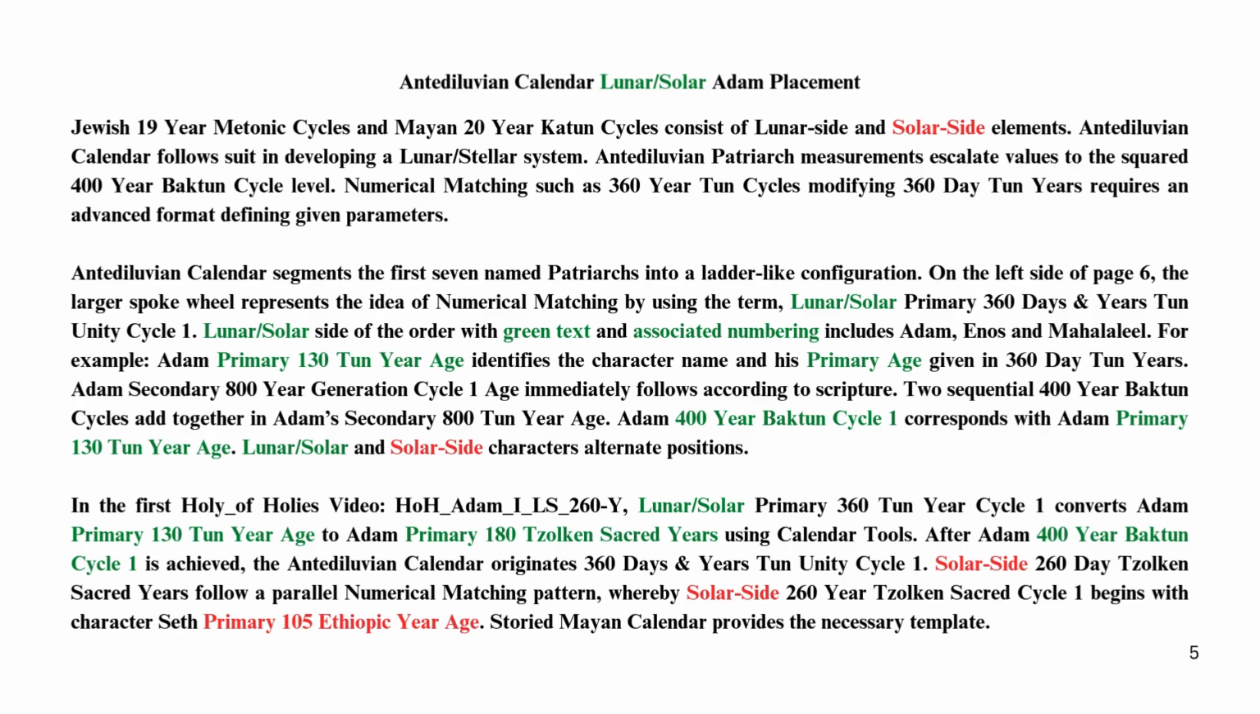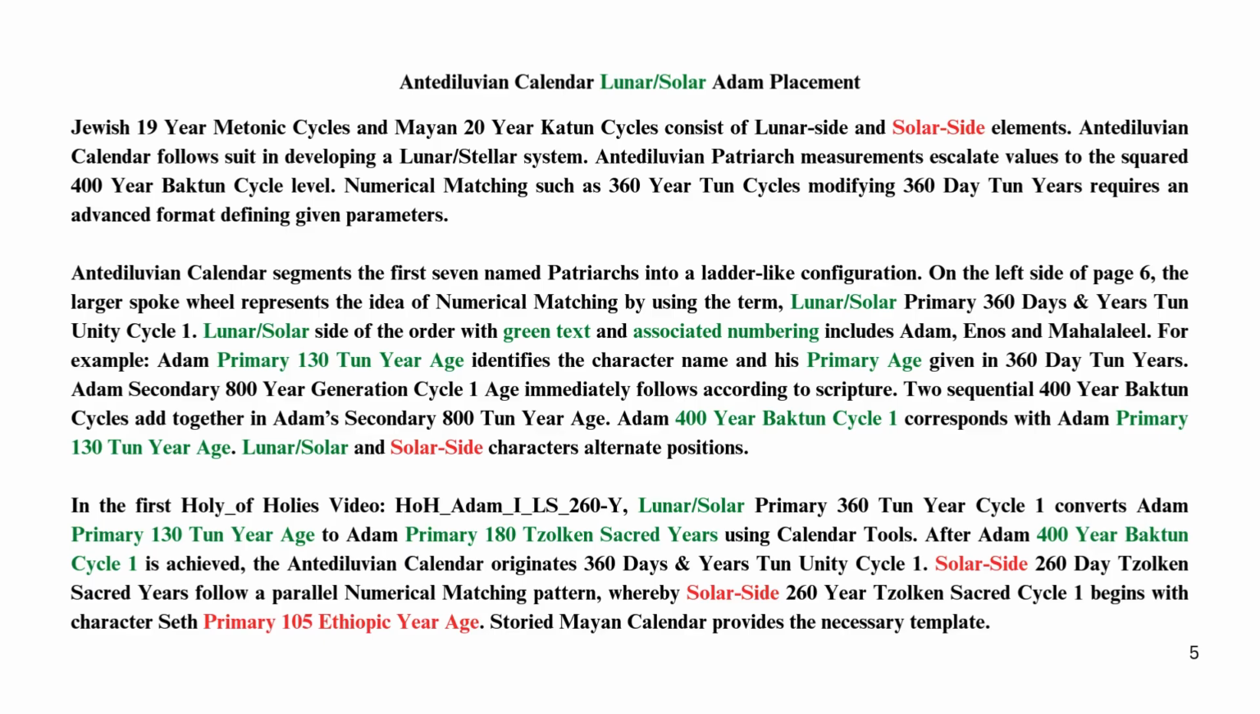For example, Adam primary 130 ton year age identifies the character name and his primary age given in 360 day ton years. Adam secondary 800-year generation cycle 1 age immediately follows according to scripture. 2 sequential 400-year Bacton cycles add together in Adam's secondary 800-ton year age. Adam 400-year Bacton cycle 1 corresponds with Adam primary 130-ton year age.